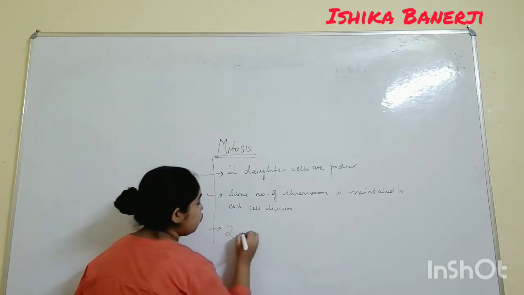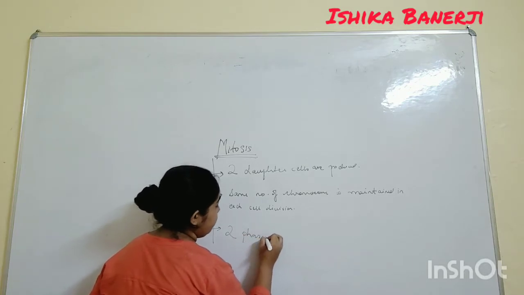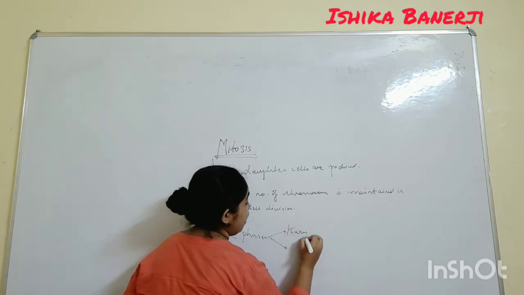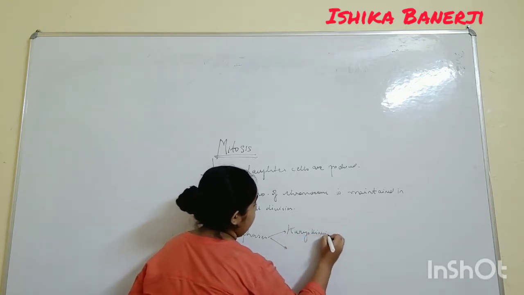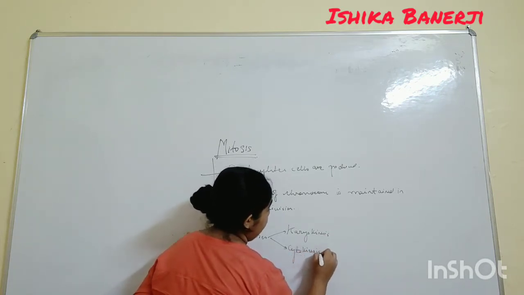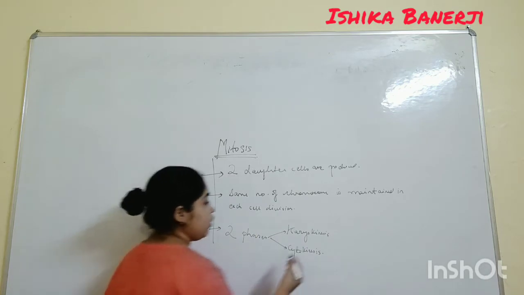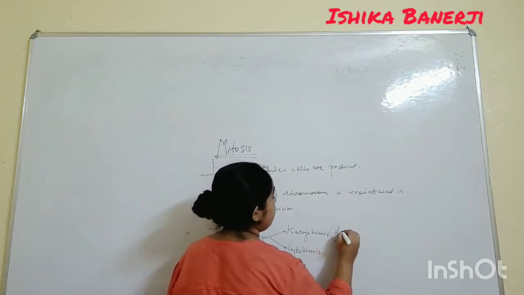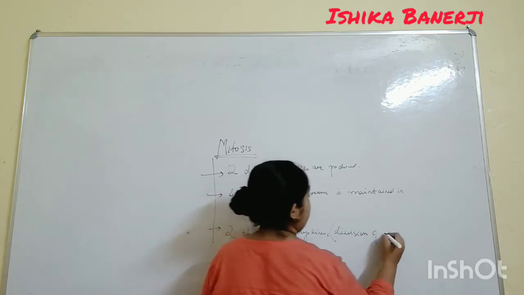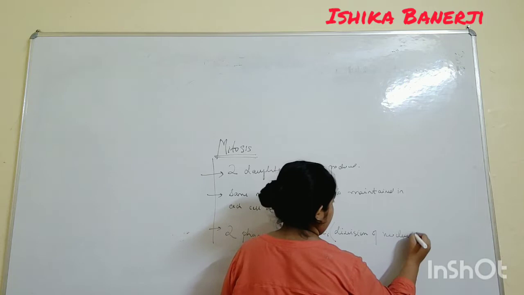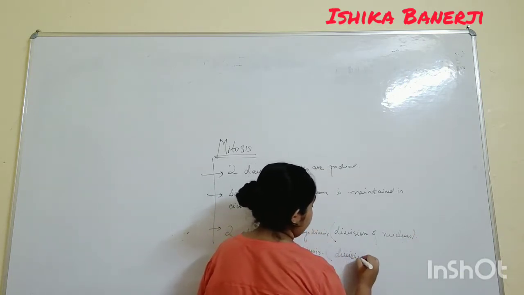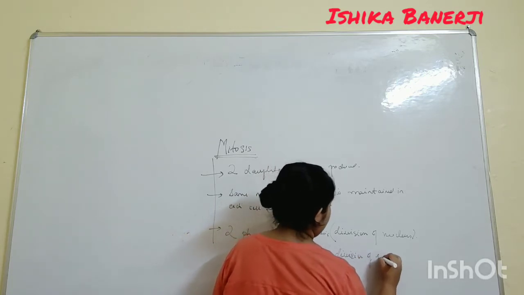Mitosis happens in two phases, which I mentioned in the previous video. Now I will explain how. One is called karyokinesis, another is called cytokinesis. Karyokinesis means division of the nucleus. Cytokinesis means division of the cytoplasm.